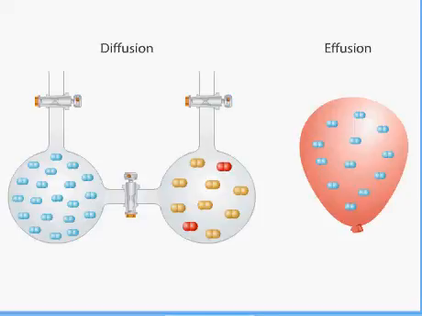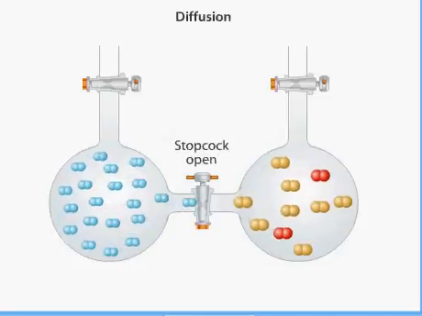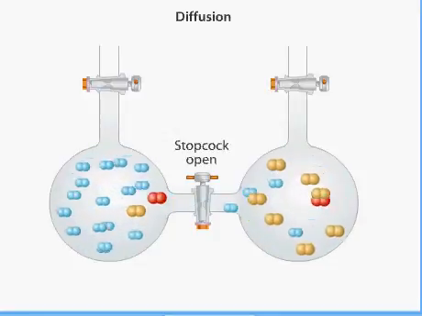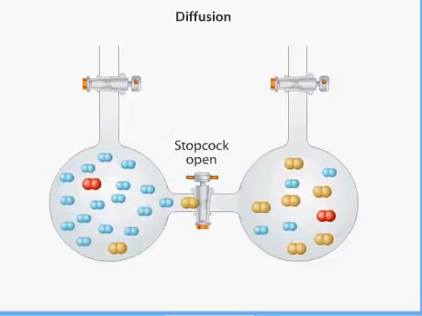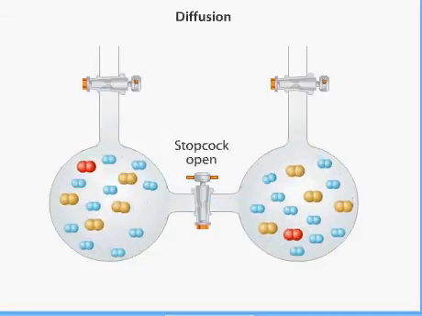Comparing diffusion and effusion. Diffusion is the random movement of particles from an area where their concentration is high to an area where their concentration is low. Effusion is a process by which gas particles under pressure pass through a tiny opening. Diffusion is the random mixing that occurs when two gases come into contact with each other. The random motion of gas particles causes the gases to mix. When the stopcock is opened, the lighter hydrogen molecules diffuse faster than heavier nitrogen and oxygen particles in air. Given enough time, the flasks will have exactly the same composition.